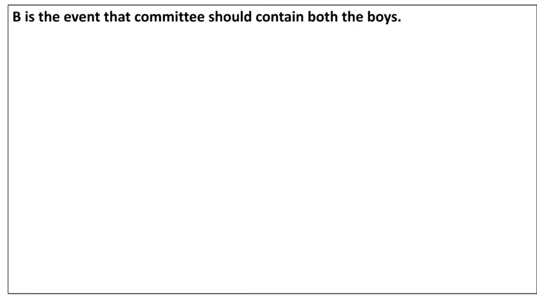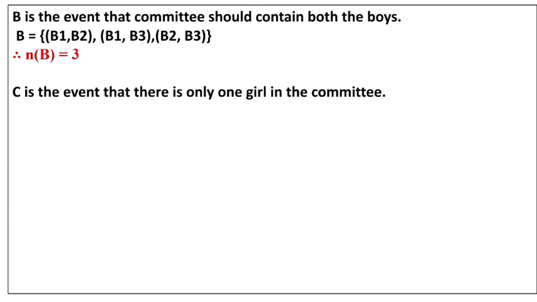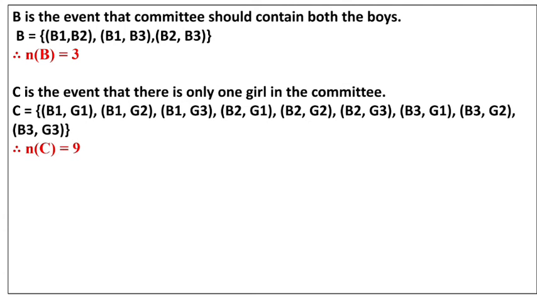Now the second event is given. B is the event that the committee should contain both boys. Here both members of the committee are boys: B1B2, B1B3, B2B3. The number of B is how much, student? 3. Now we will take the next event. C is the event that there is only one girl in the committee. Only one girl means there will be a boy and one girl. So the number of C we get is 9.